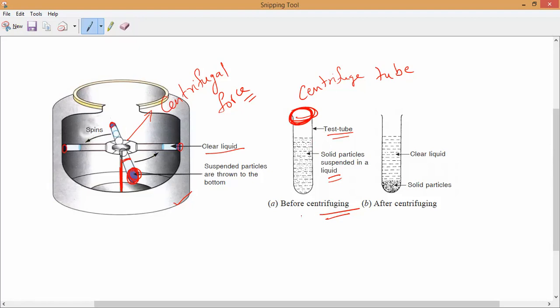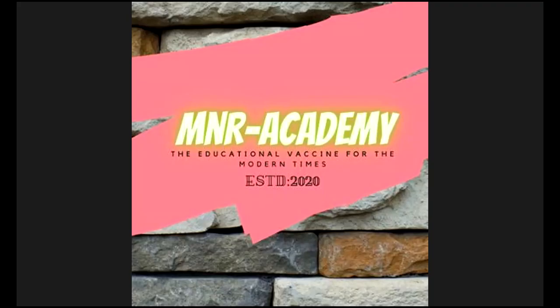So this is the before centrifuge. Before centrifuge, see, solid particles are floating inside. You can see these dots are called solid particles and these lines are called what? Liquid. So once you keep it in the centrifuge, after centrifuge you can see all the solid particles came down and a clear liquid is at the top. Is it yes or no? So what is this called, guys? Centrifuge. And the centrifuge is working with the rotational force. That is centrifugation force.